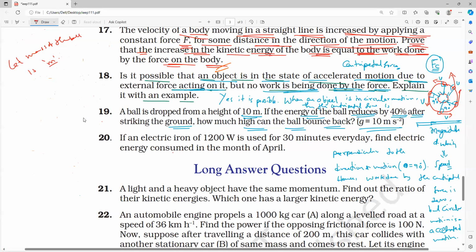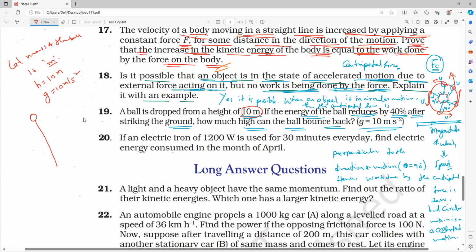So we will take the initial potential energy. It is dropped from how much height? 10 meters. So h equals 10 meters. And what is the g value? 10 meters per second square. So what is the initial potential energy?